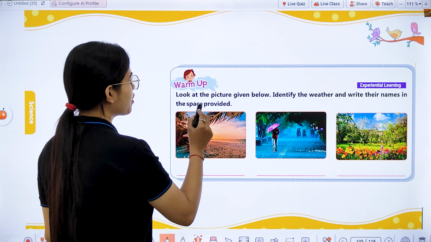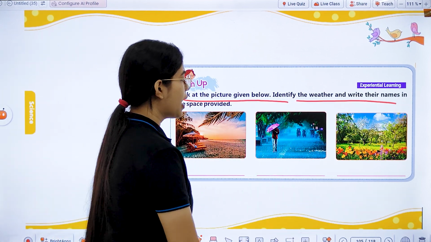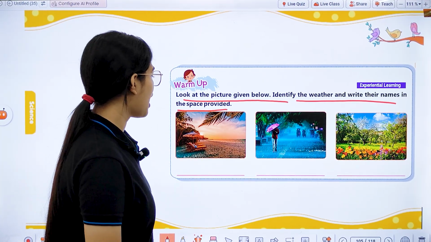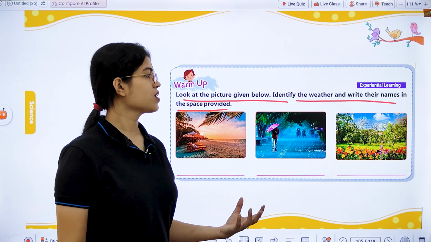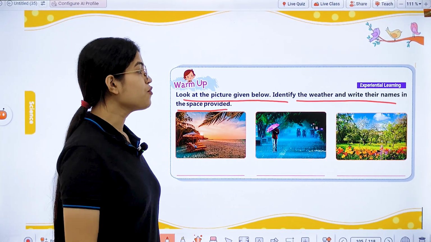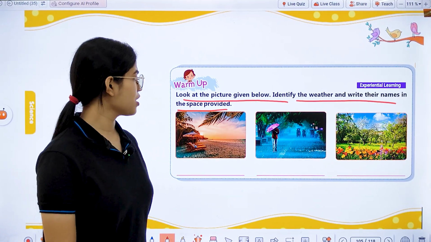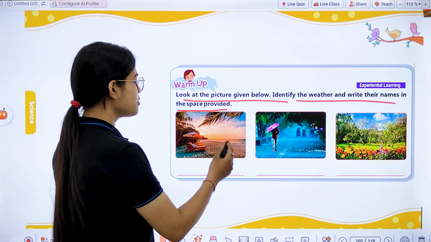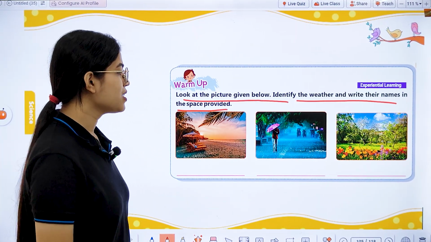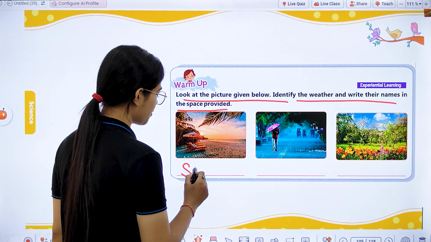See, first of all, they have given you: look at the pictures given below, identify the weather, and write their names in the space provided. So, students, they have given you pictures of different types of weather. You have to identify them and then write their names in the space given. So, you can see in the first picture, this is a hot sunny day. Okay, so we can write the weather. So, this is a sunny day.